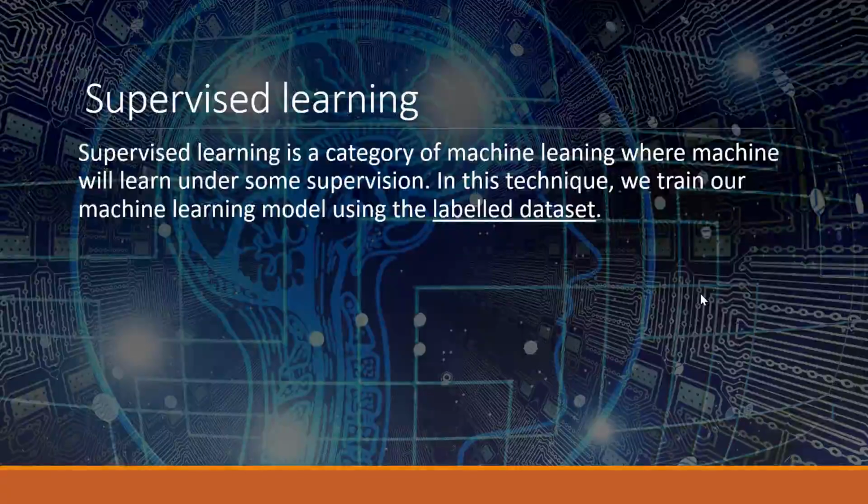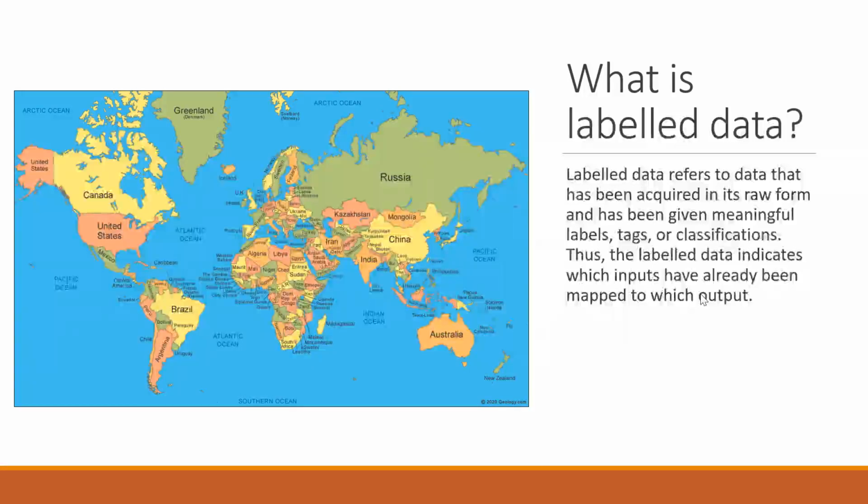As the name signifies, supervised learning is a category of machine learning where the machine will learn under some supervision. In this technique, we train our machine learning model using labeled data. Now what is this labeled data? As the name suggests, labeled data refers to data that has been acquired in its raw form and has been given meaningful labels. Thus, the labeled data indicates which input has already been mapped to an output.